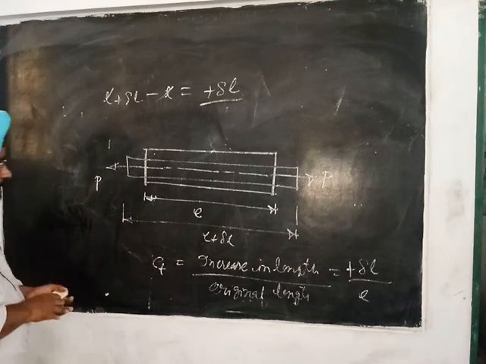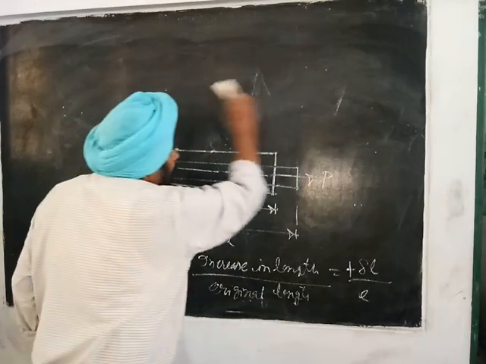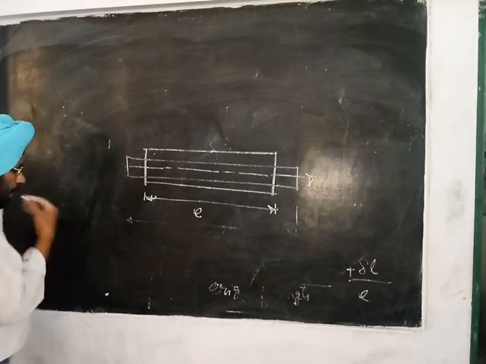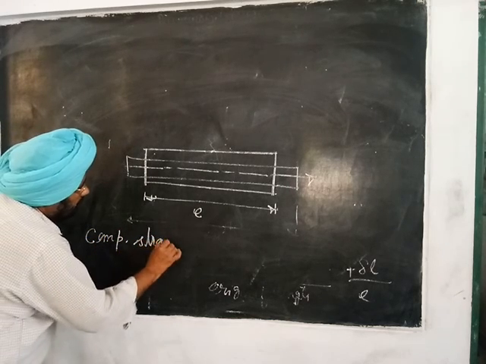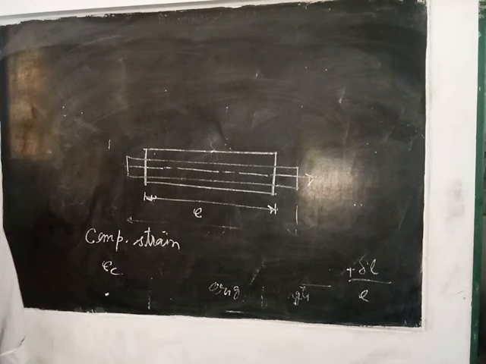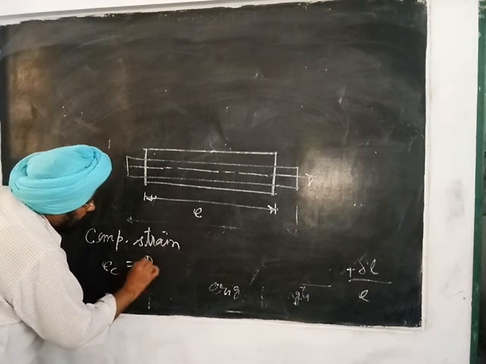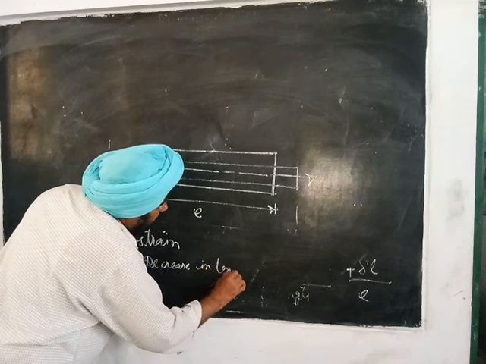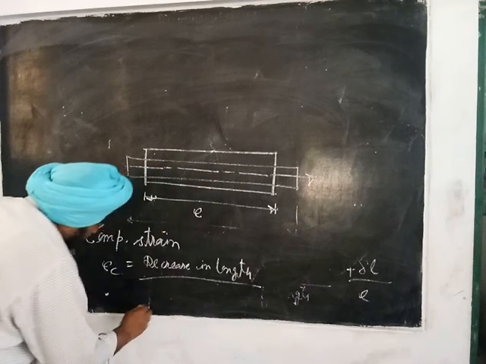Then compressive strain. Compressive strain is denoted by EC. It is the ratio of the decrease in length to the original length.